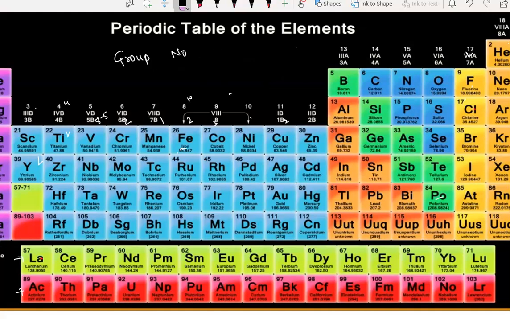A first period element means only 1 cell, a second period means 2 cells, and a third period means 3 cells. Like that we have 7 periods, so in the 7th period we have 7 cells, and so on down to 1 cell.